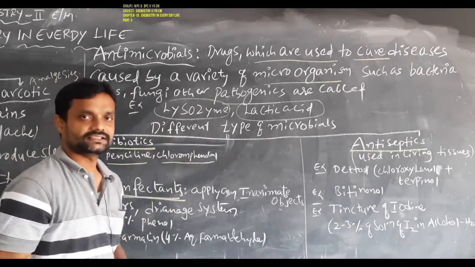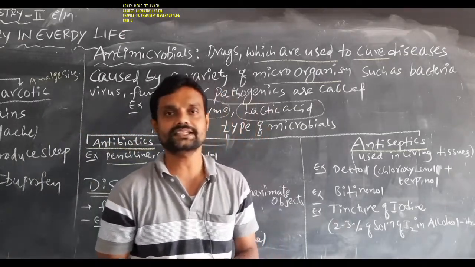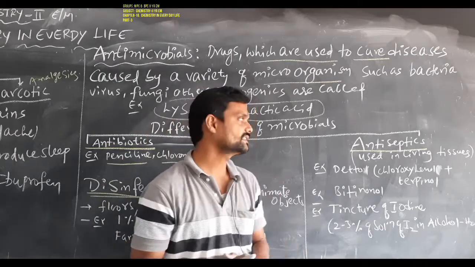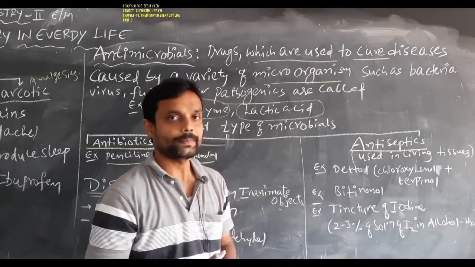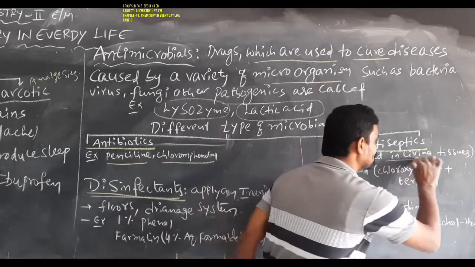Then antiseptics, the definition is the same. The chemical substances which kill or prevent the growth of microorganisms are called antiseptics. But these antiseptics are used on living tissues.